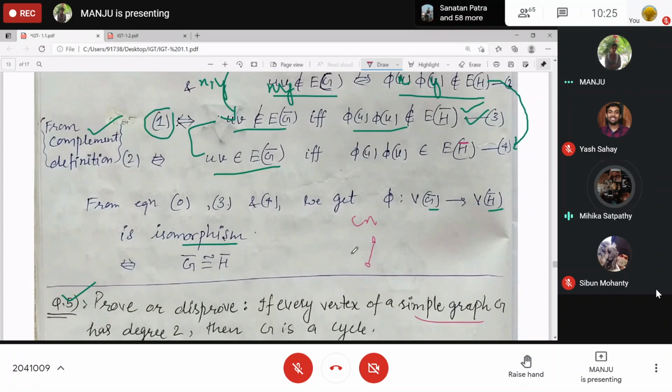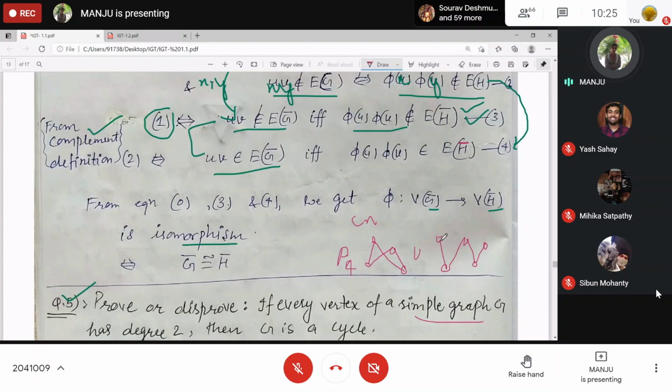P is for path, right? Yes, path graph. So this is your P4 and P5 union with P5. Is this even satisfying the statement? No, ma'am, your degree is not 2.